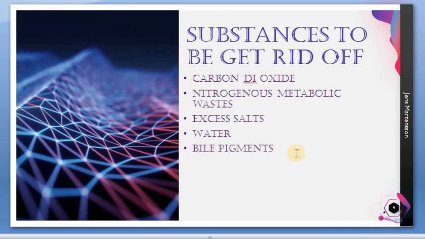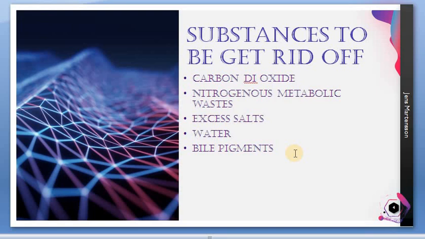And the next one, bile pigments. Bile pigments are produced by the liver through its metabolism. We'll be learning that in future. There are two different kinds of bile pigments. It's not given in your book. They are bilirubin and biliverdin.